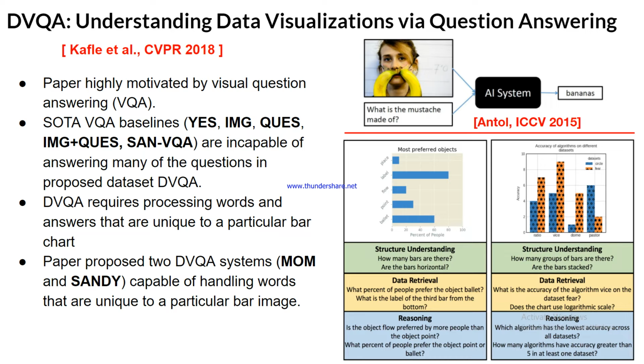DVQA requires processing words and answers that are unique to a particular bar chart. That is why this paper proposed two DVQA systems, MOM and SANDY, which are capable of handling words that are unique to a particular bar image. So let's first look at the baselines from previous papers, then we will see the two methods proposed in this paper.